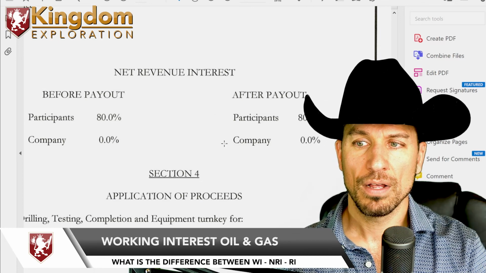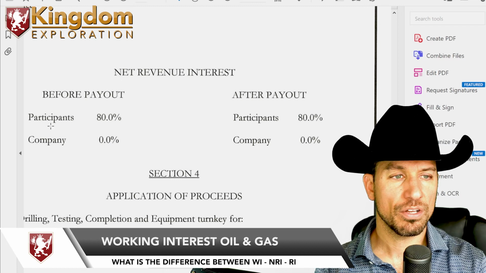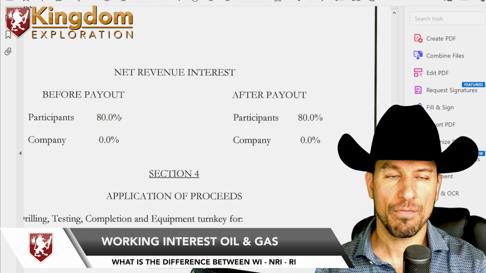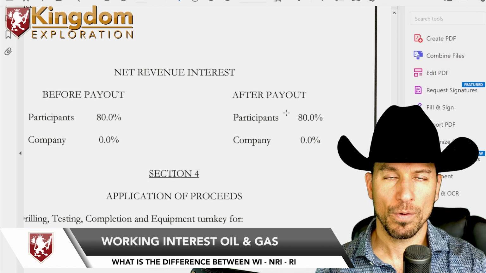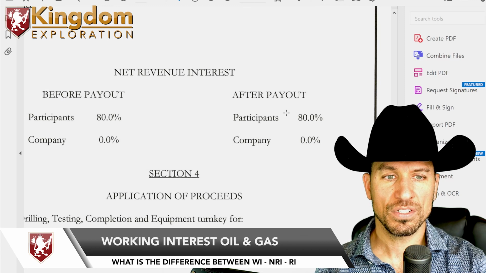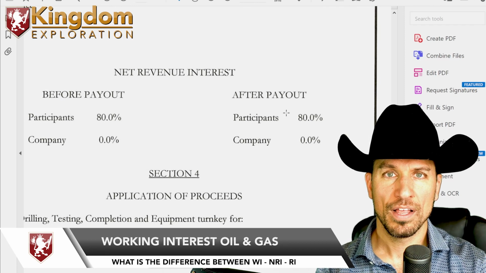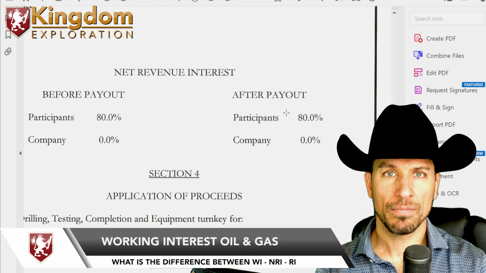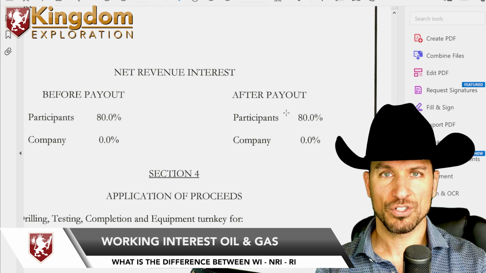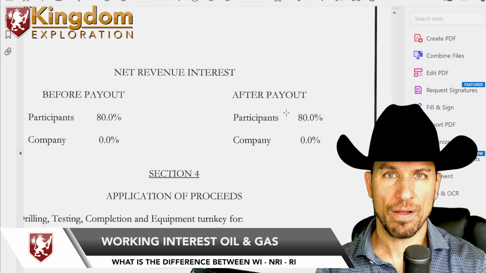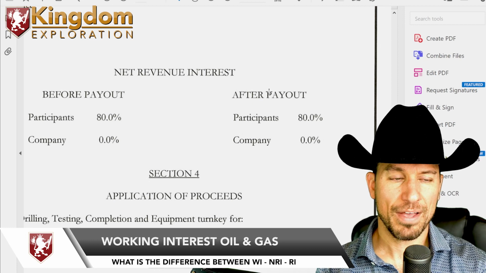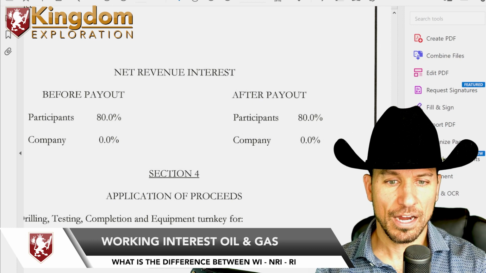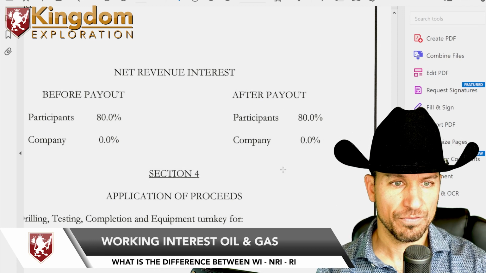So sometimes operators might change the before payout net revenue and the after payout net revenue. Most times they reduce you to a lower net revenue. So your income might be $10,000 a month and it might drop down to $5,000 because they drop your revenue in half because you got 100% of your money back. I don't care for those kind of deals, but that's another conversation for a later day.